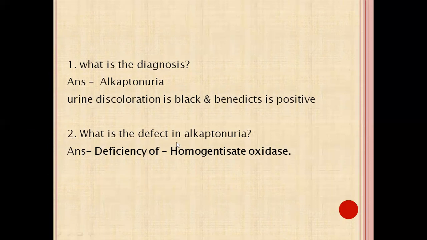Next question, what is the defect in alkaptonuria? That is the deficiency of homogentisate oxidase, as we have seen in the pathway. So homogentisate is accumulated.